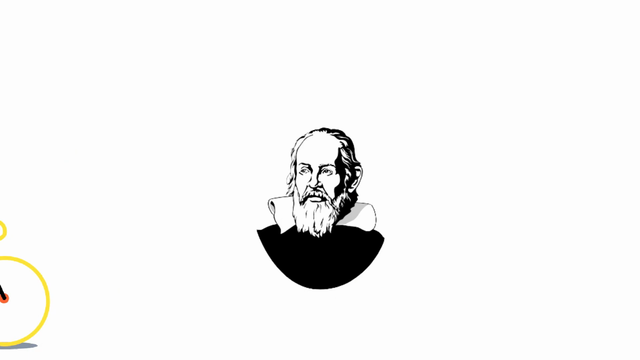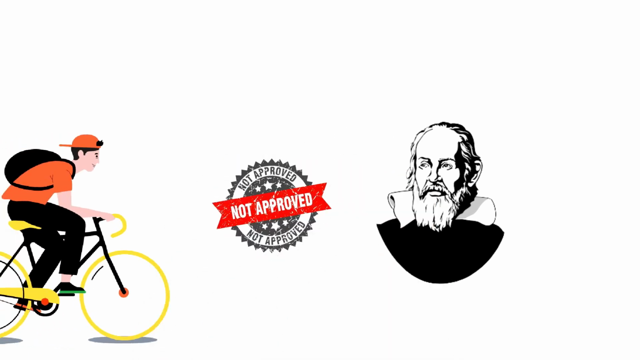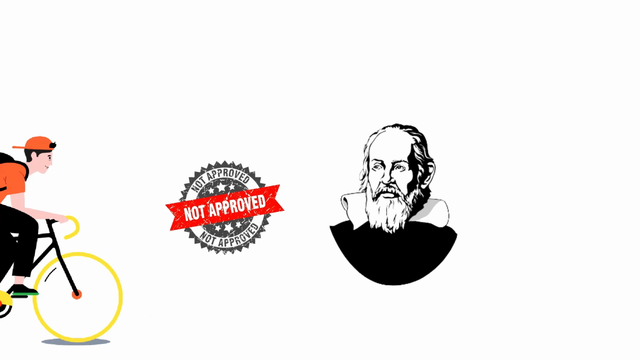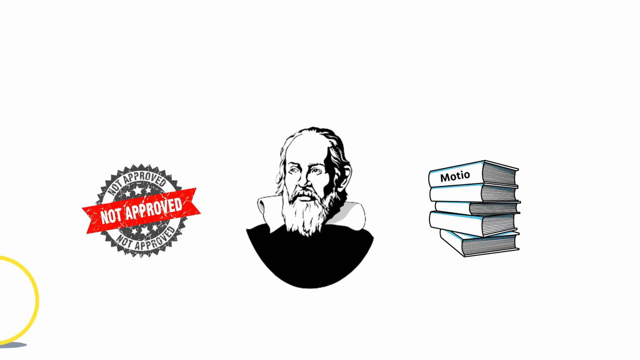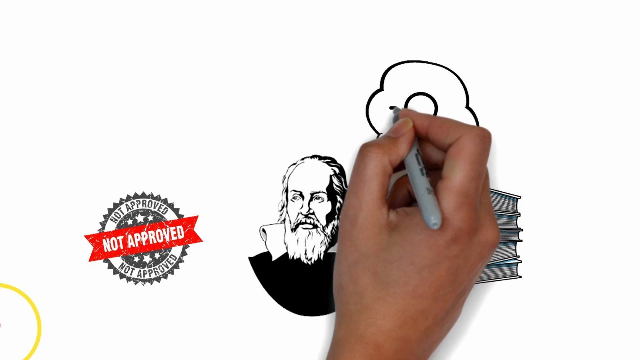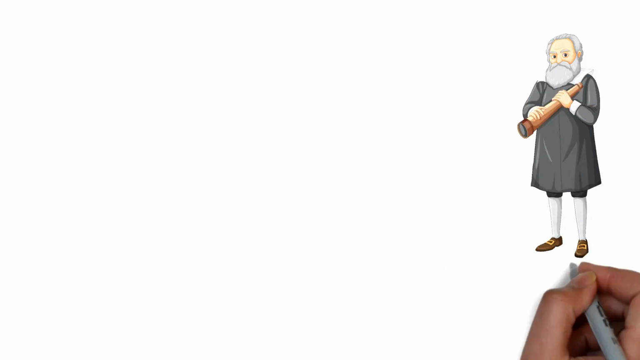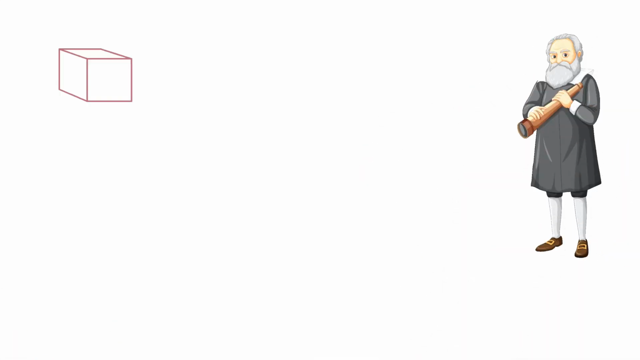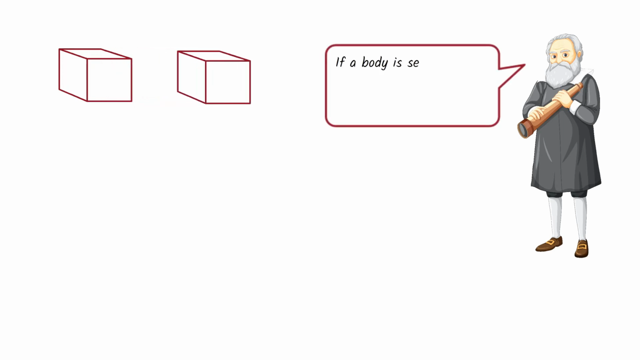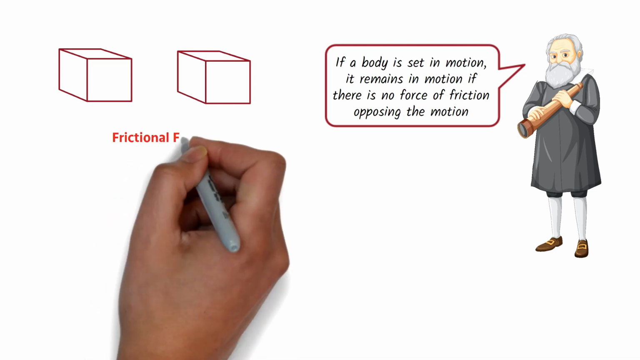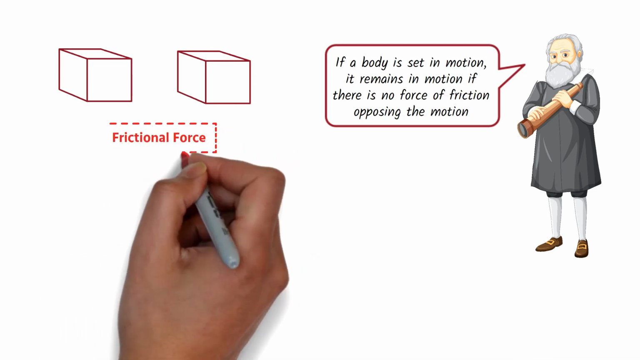But this is a simple understanding of the nature of motion. Galileo Galilei, an Italian astronomer, did not approve of such a view of motion. After Aristotle, Galileo studied the nature of motion and came to a very mature understanding of it. From his experiment, he found that no force is needed to continue the motion of a body. He said that if a body is set in motion, it remains in motion if there is no force of friction opposing the motion. So it is the frictional force that stops the object in motion.